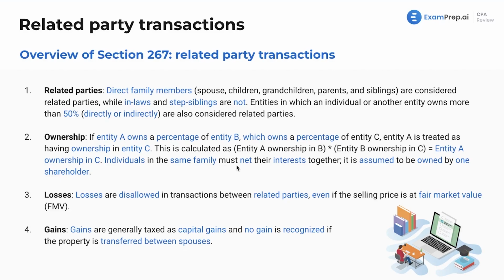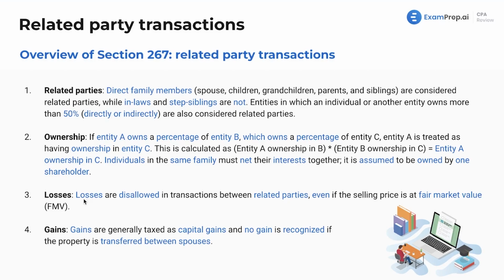Individuals in the same family must net their interests together, whether it's corporate entities or individuals. We'll see this as well. It's assumed to be owned by one shareholder. So if me and my brother each own 25% of a company, it's constructively considered 50% ownership because we're related parties to each other.